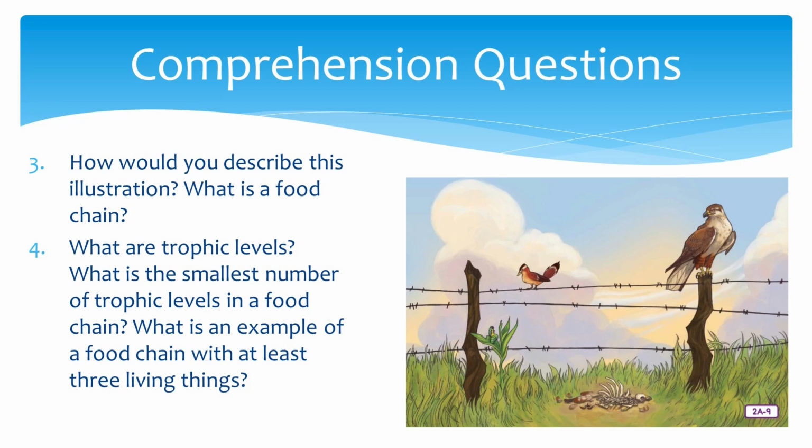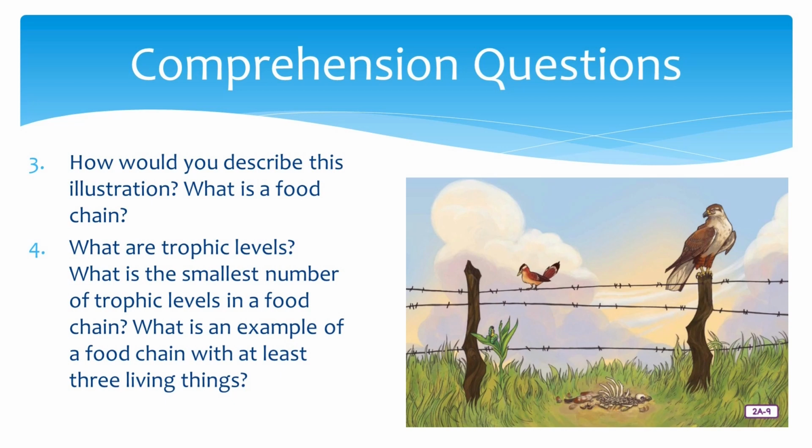Now let's move on to the next question. Take a look at this illustration. How would you describe it? Excellent observation. It's an ecosystem in which a food chain has formed among the leaf, the caterpillar, the small bird, the large bird, and the decomposers. Now, what is a food chain? You're right. It's a relationship of living things as food sources for other living things.